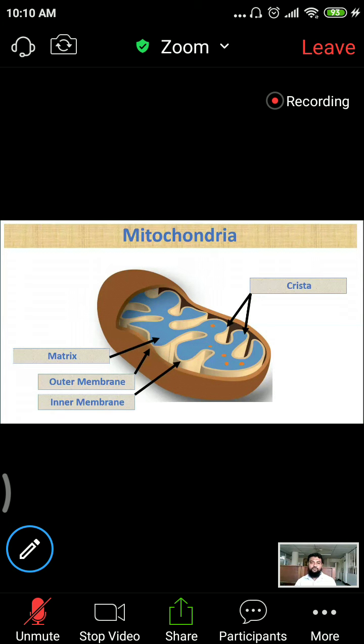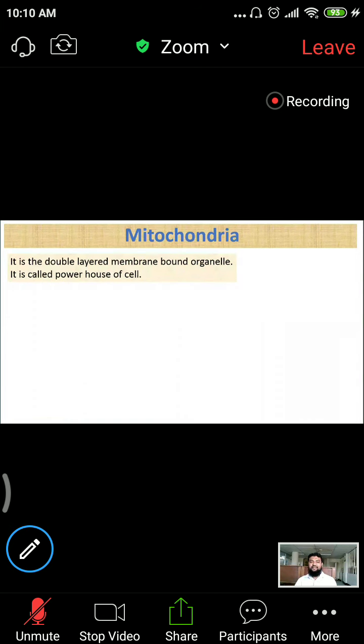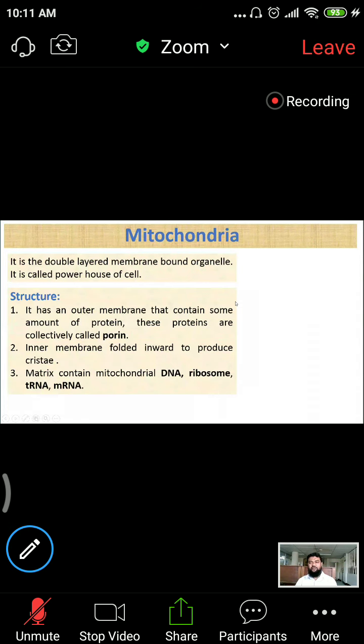So let's proceed. Mitochondria is a double layered membrane bound organelle. It is called the powerhouse of the cell. I think you know it. Structure: just read this. The outer membrane contains some amount of porin, that is protein. The inner membrane is folded to produce cristae. The matrix contains DNA, ribosome, tRNA, mRNA.